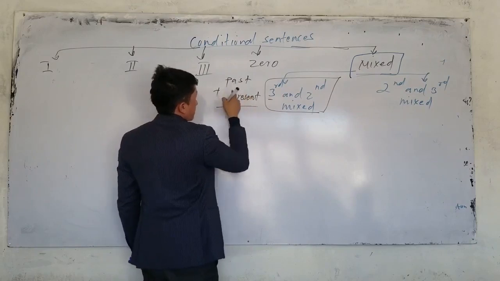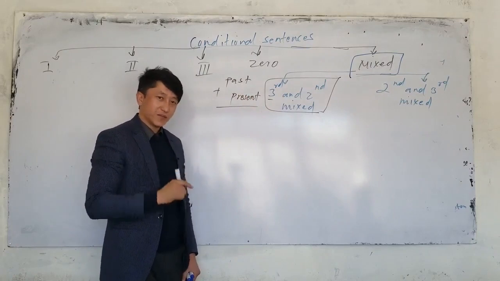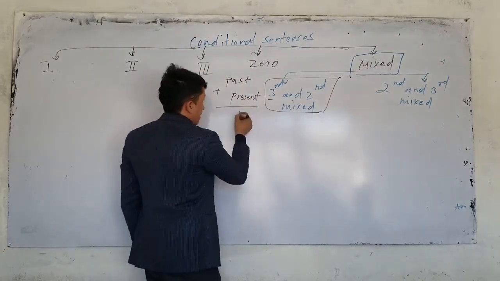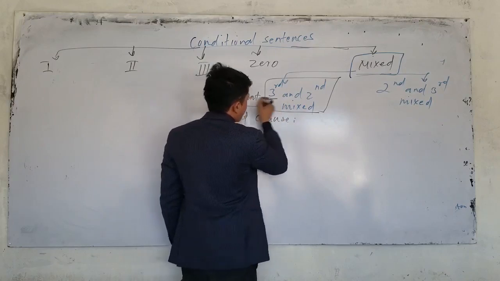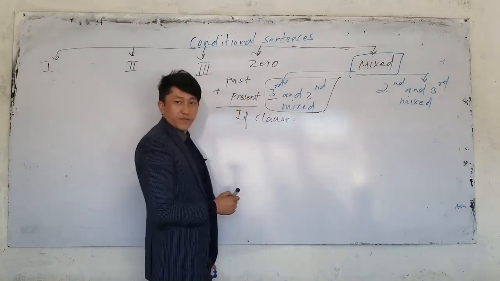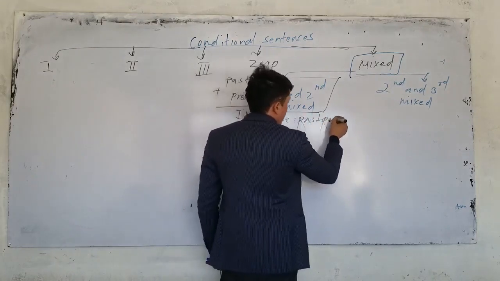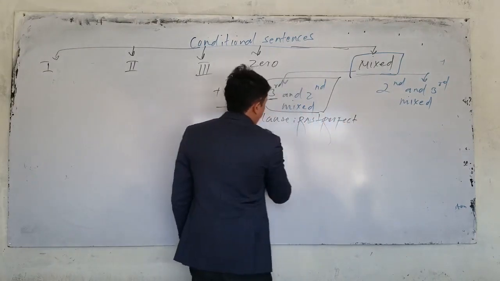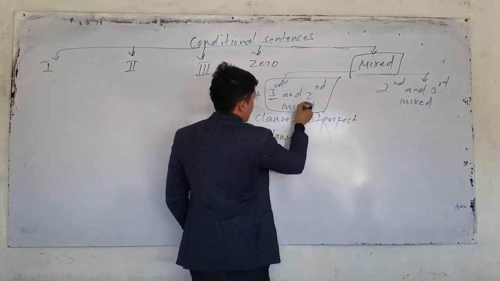The action happened in the past. The result is now, present. You mix past and present. Here, the if clause is from type 3. What is the if clause in type 3? Past perfect. And the main clause is from type 2. Look, the main clause is from this type.